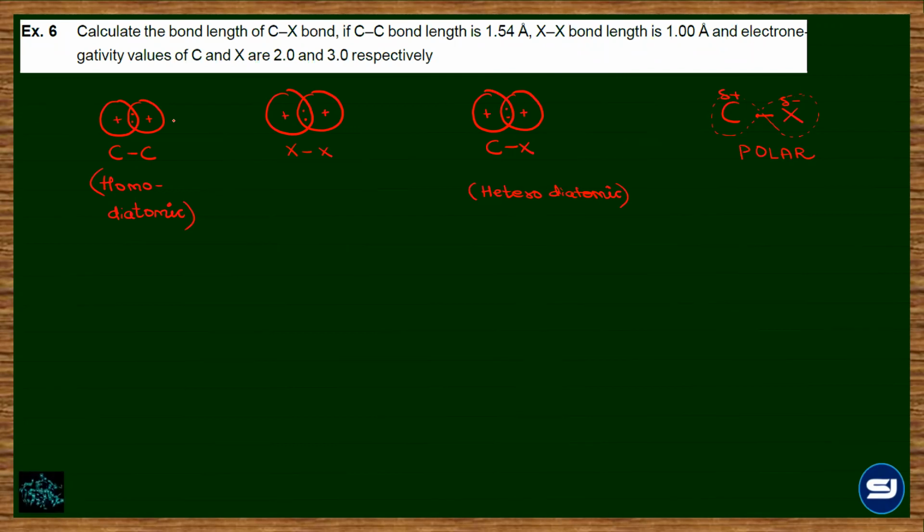We take the radius of the carbon, the radius of the halogen, and subtract a factor which will take care of the electronegativity and the electron cloud distortion. So the C-X distance will be calculated as the radius of carbon plus the radius of X minus 0.09 times the electronegativity difference of X and C.